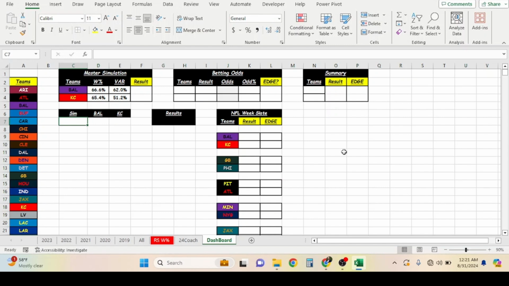When it comes to Sim, we're going to put a reference number. So reference, and our reference is basically going to be this here for the Ravens, and then this here for the Kansas City Chiefs. Okay, so now we're running a Monte Carlo simulation. What I need you to do after that is put a 1 right here. And we're going to basically run 1,000 games. It's going to give us an average and give us better predictability than what we have right here. I hope that makes sense.